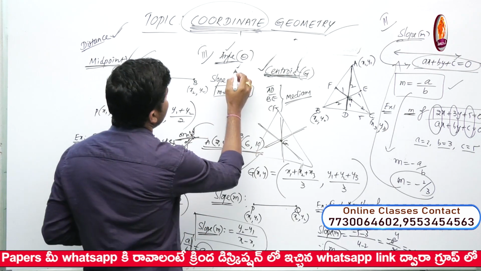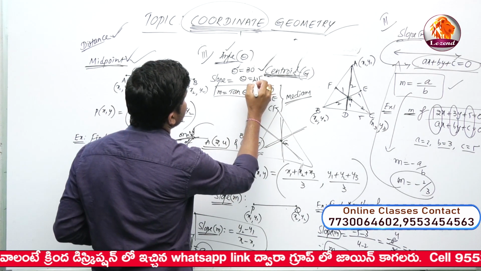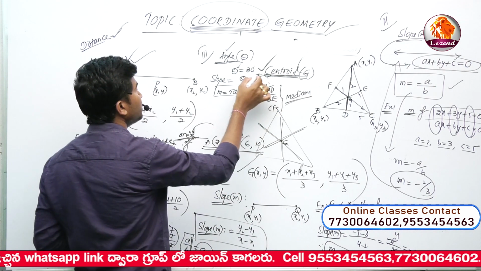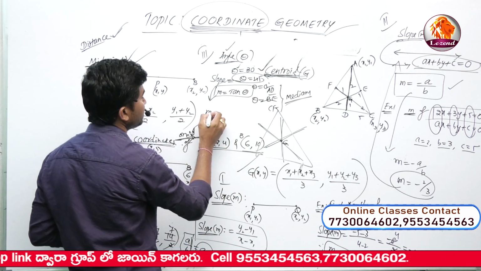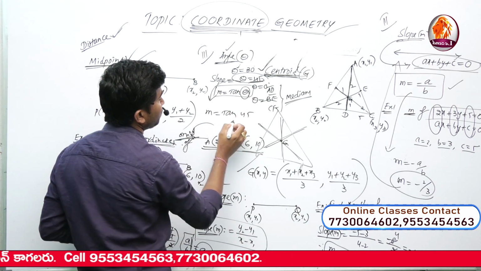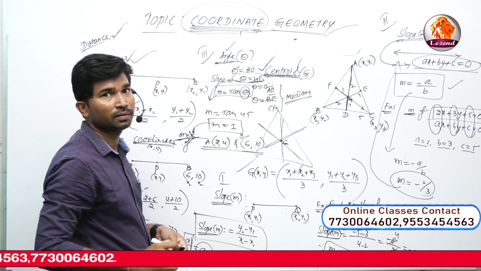For example, theta is equal to 30 degrees, 45 degrees, 0 degrees, or 90 degrees. Take theta is equal to 45. In this case, what is the slope? It is m is equal to tan theta. The theta value is 45, so tan 45 is 1. Therefore, the slope m is equal to 1.